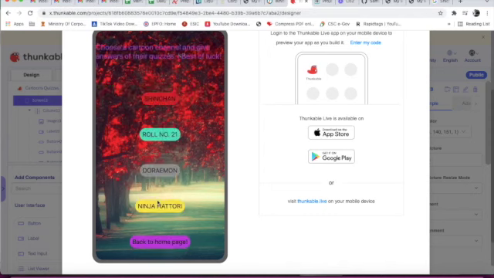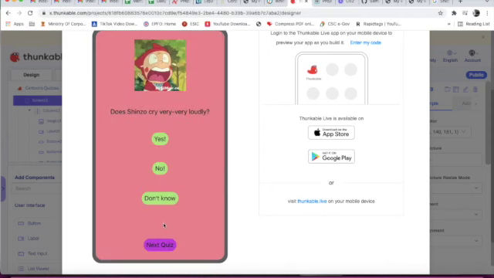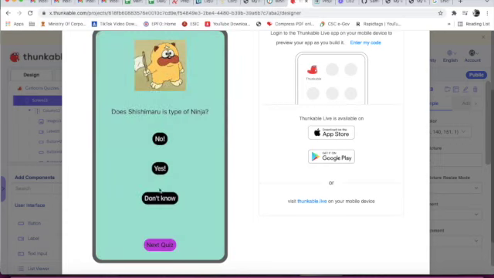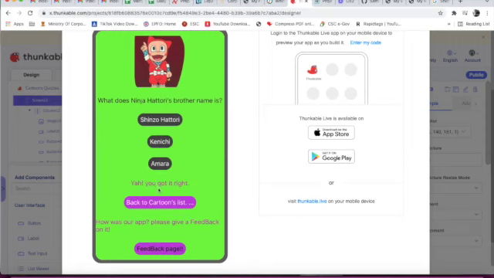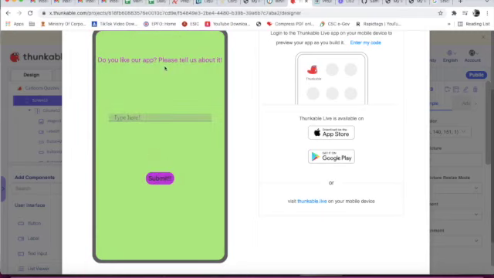Working properly. Start quizzes. Ninja Hattori. Yes. Next quiz. I will show you the feedback page. Shinzo Hattori. Yeah, you got it right. How was our app? Please give a feedback on it. Feedback page. Do you like our app? Please tell us about it. Type here. See, I'm typing. The font family is italic. Now I will not type anything. Empty.